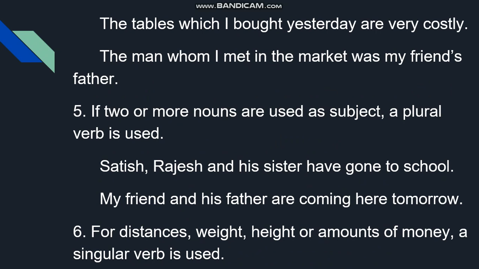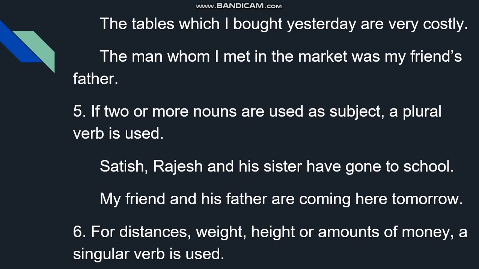The clause is a smaller part of a sentence. For example, the tables which I bought yesterday are very costly. Now see, the tables are very costly. Additional information is in the clause, which I bought yesterday. This is an adjective clause. The tables which I bought yesterday are very costly.